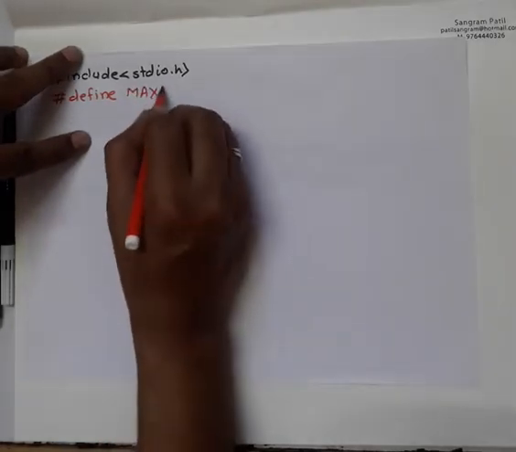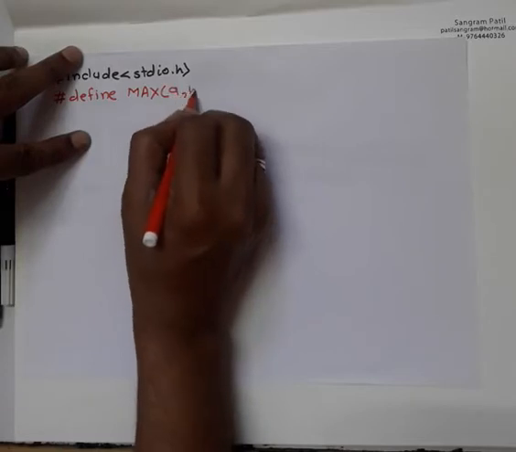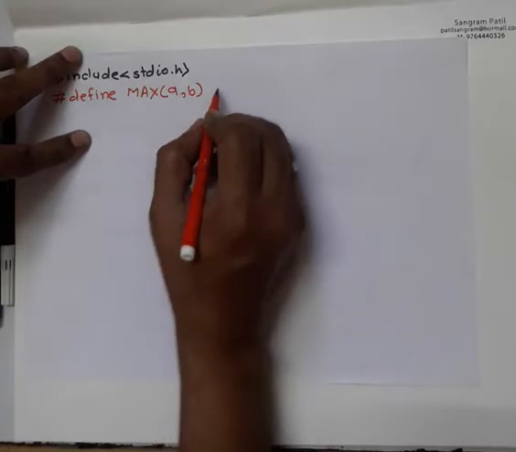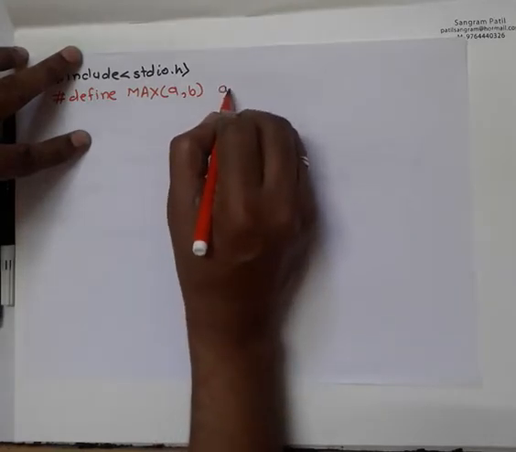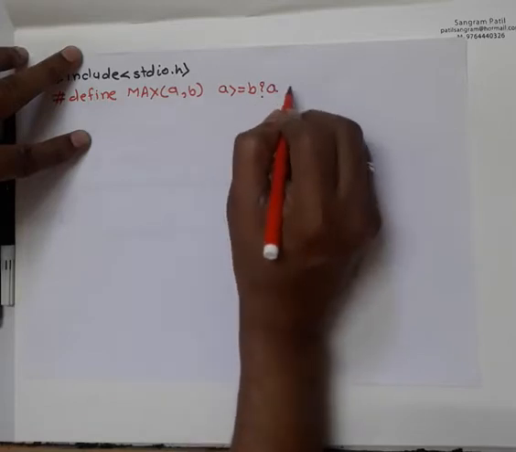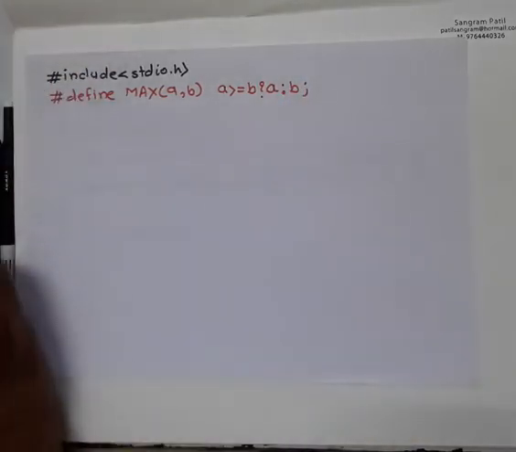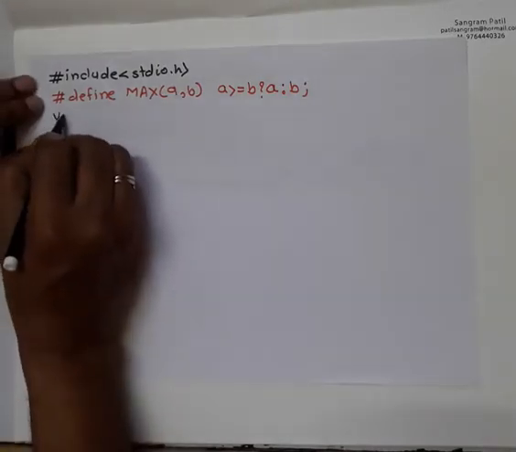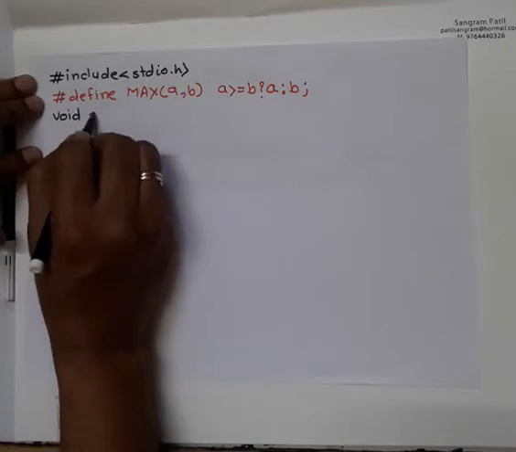Here I am giving the name maximum because I want to find the maximum of two numbers. So here I am using the ternary operator. If A is greater than B, the condition is satisfied, so return A. If the condition is not satisfied, return B. And then we will write the main program.